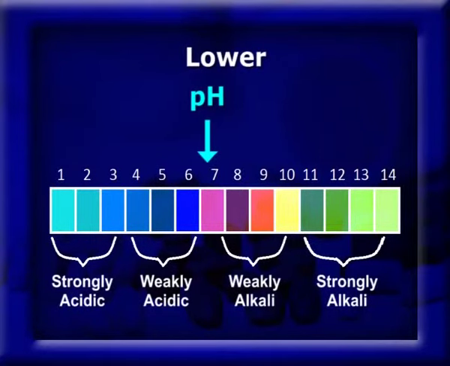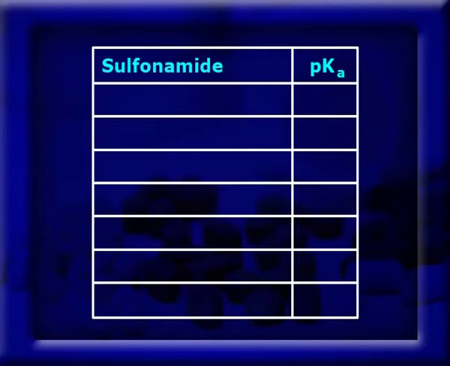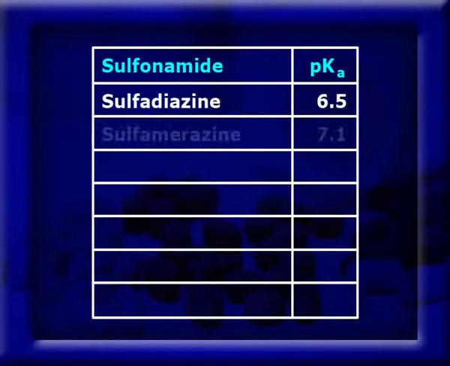Sulfanilamide derivatives with lower pKa values, near or lower than the pH of the urine, can also prevent the problem of crystalluria.